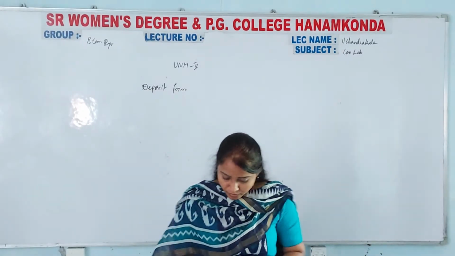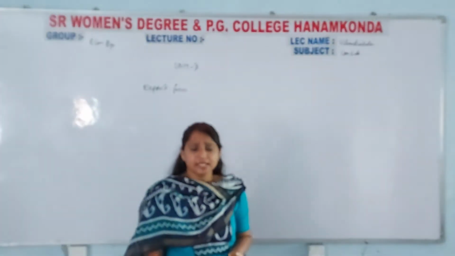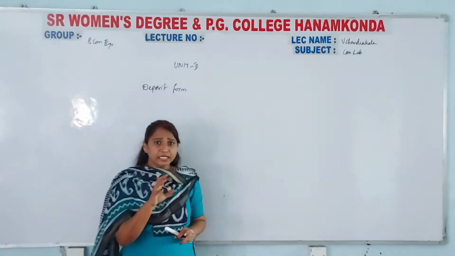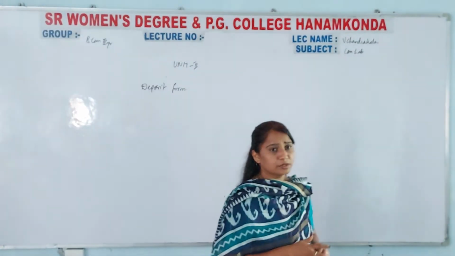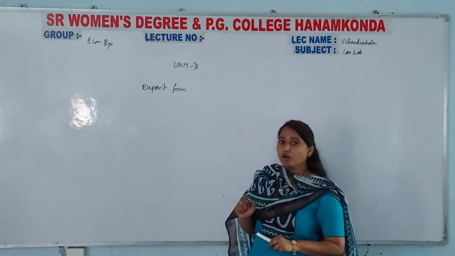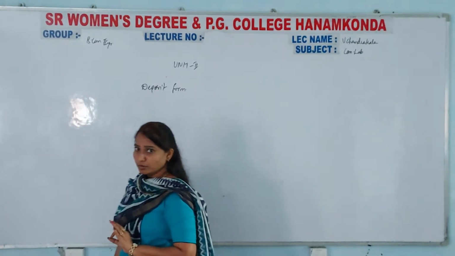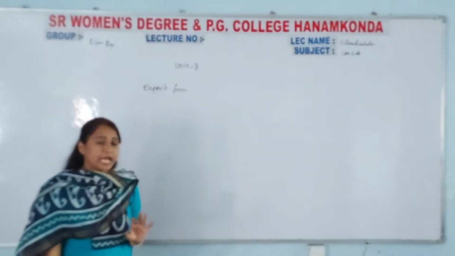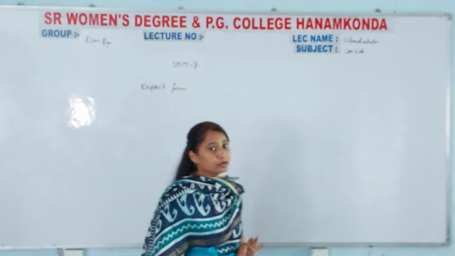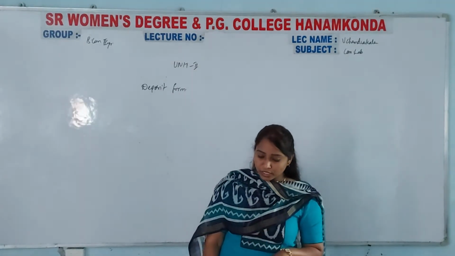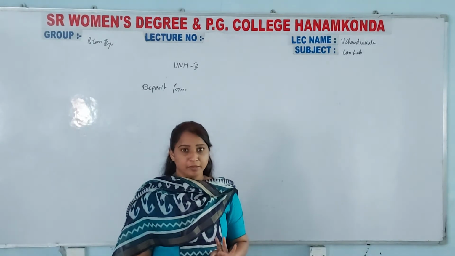Deposit form, okay. Deposits are accepted by the bank, and the form is given by whom? By the customer. So deposit forms are given by the consumer, listen carefully, and it is accepted by the bank. It is classified into two types: term deposit and time deposit.